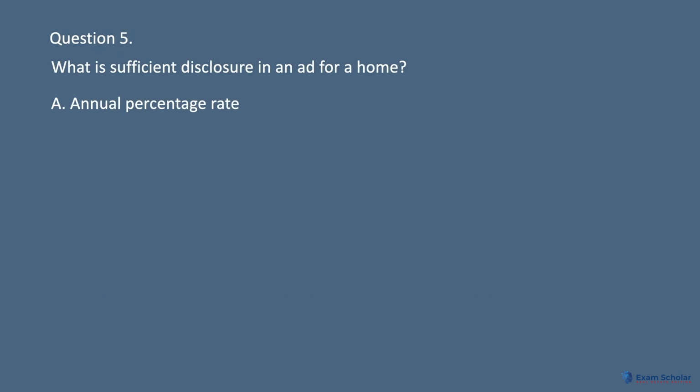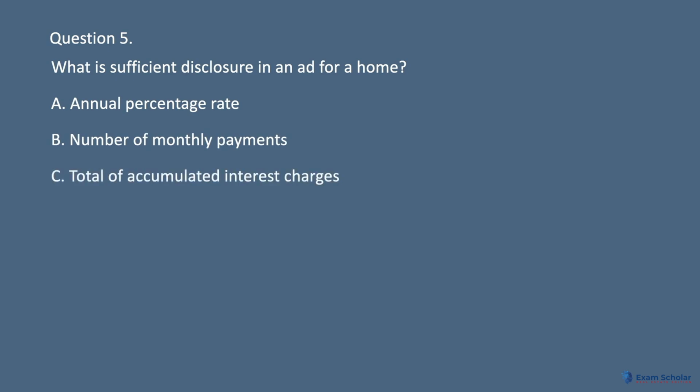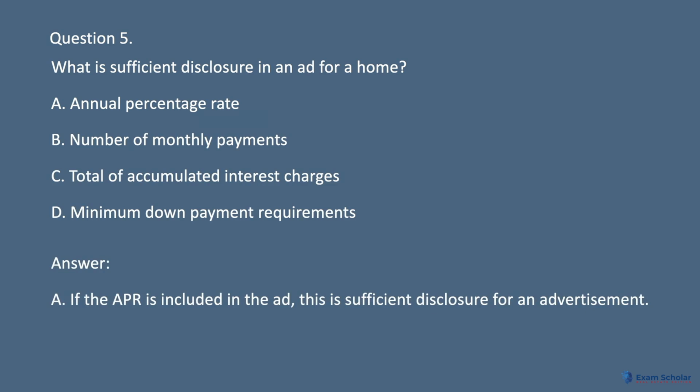Question 5. What is sufficient disclosure in an ad for a home? A. Annual percentage rate. B. Number of monthly payments. C. Total of accumulated interest charges. D. Minimum down payment requirements. Answer. A. If the APR is included in the ad, this is sufficient disclosure for an advertisement.